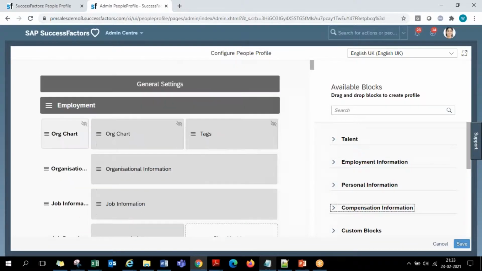When you see a new customer system, the standard layout will cover almost 90% of all the portlets. If a customer doesn't want some portlets, or wants any of the other 10% which are not added, you can remove or add those portlets here by referring to the right side area, the available blocks area. Just drag and drop. That is how you decide which portlets are required and which are not. The sections, subsections, their labels, and section, subsection, and portlet placements can all be handled through this configure people profile page, guys.